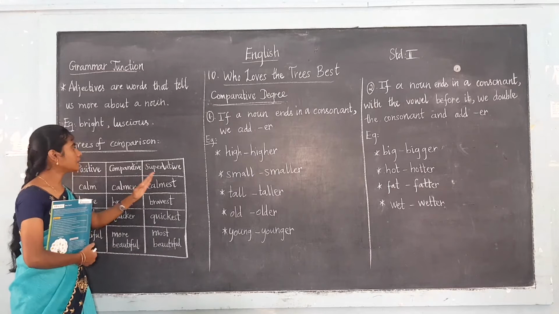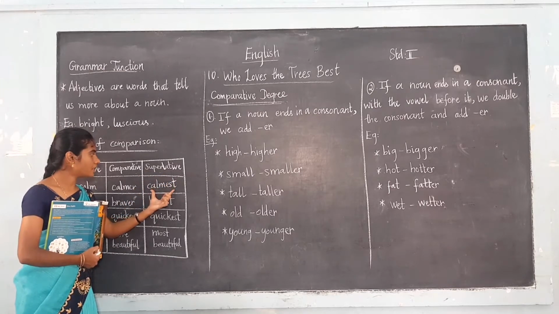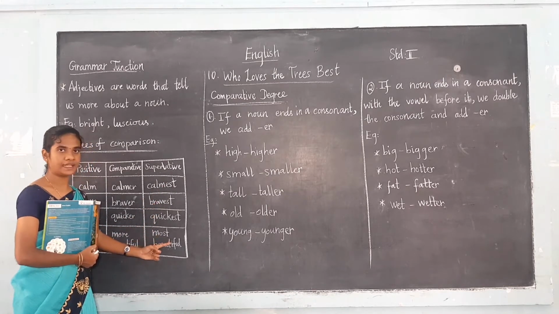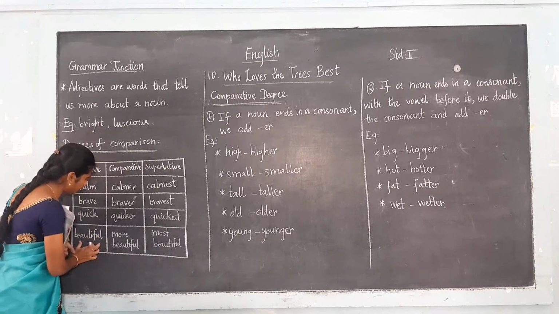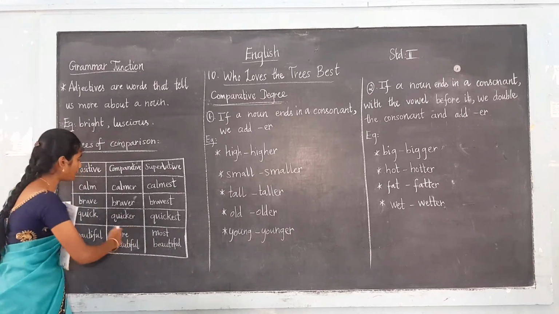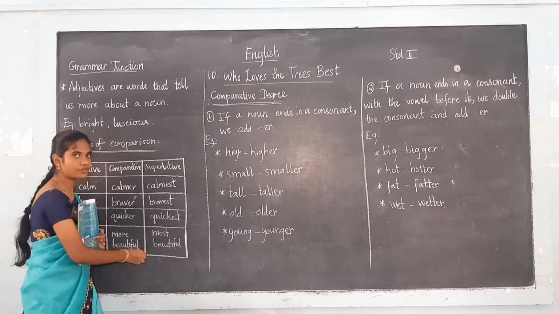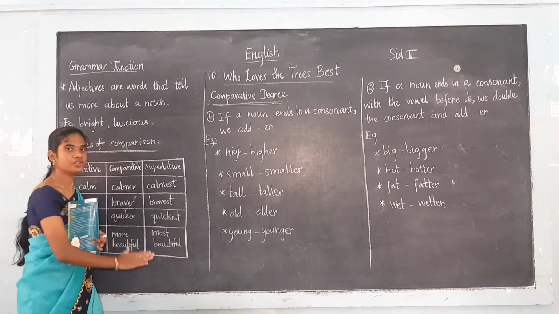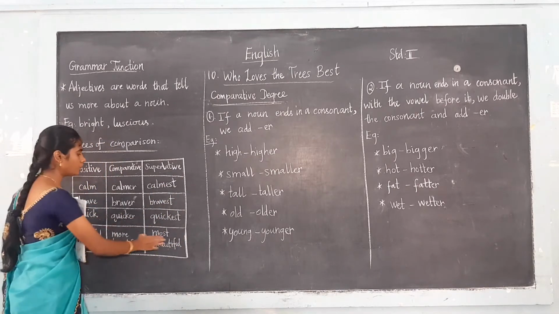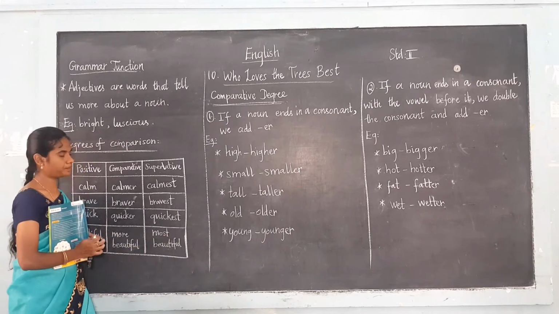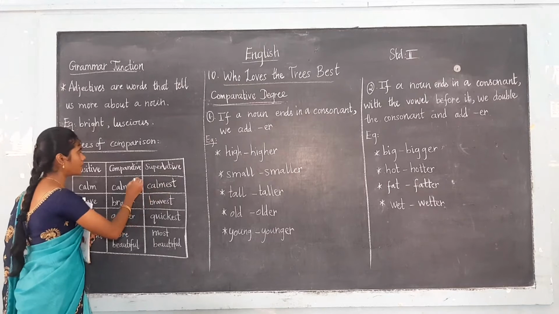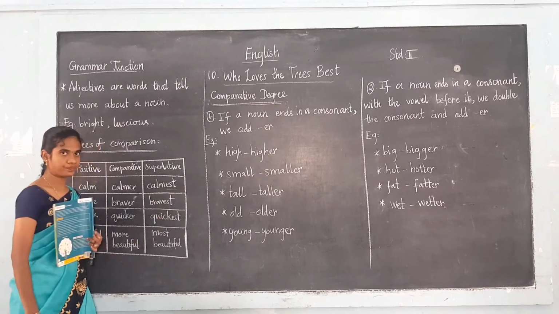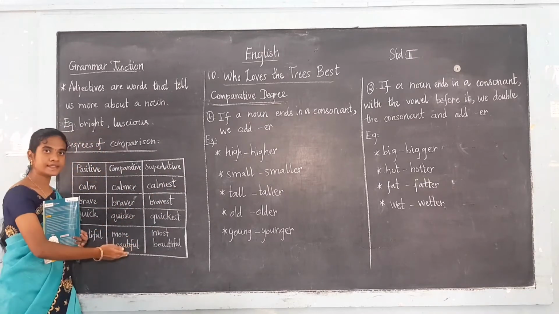Now see the superlative column. The words end with est: calmest, bravest, quickest, and most beautiful. For the adjective beautiful it is completely different: more beautiful is the comparative form, and most beautiful is the superlative. You will learn these things in detail later. Observe that comparatives end in er and superlatives end in est. Are you clear with the degrees of comparison?